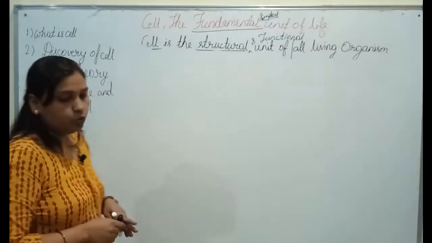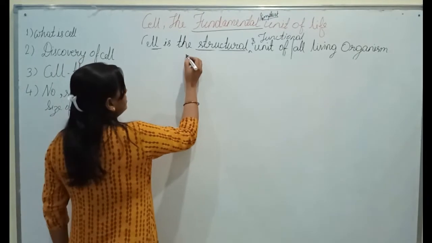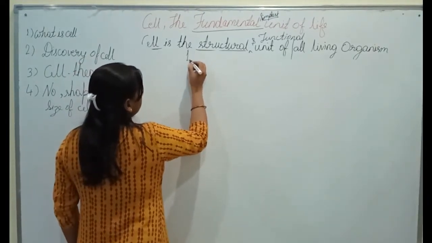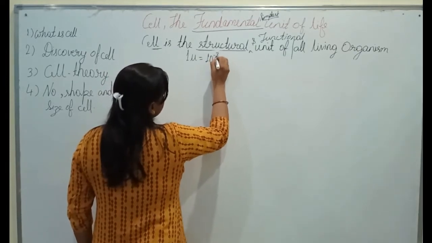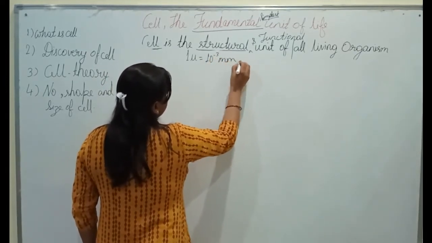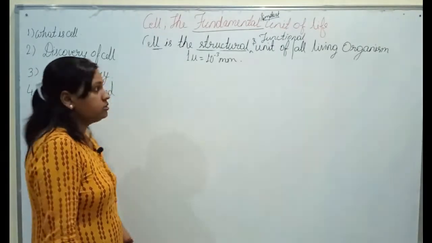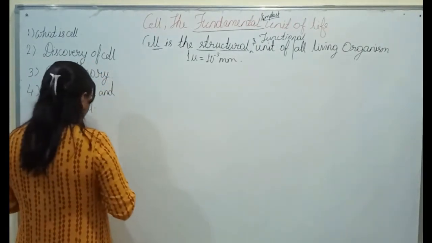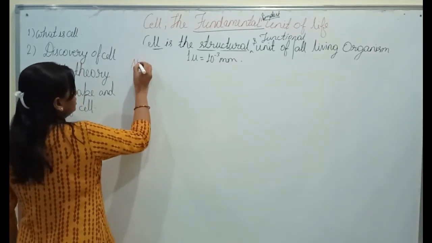We need a microscope to see the structure of cells, and it is also measured in microns. 1 micron is equal to 10 to the power minus 3 millimeter. Okay, so cells can be measured in these units. Now come to the point, the number, shape and size of the cell.